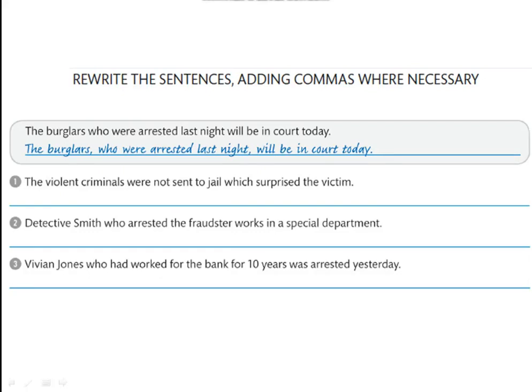Number 2. Detective Smith, comma, who arrested the fraudster, comma, works in a special department. Number 3. Vivian Jones, comma, who had worked for the bank for 10 years, comma, was arrested yesterday.